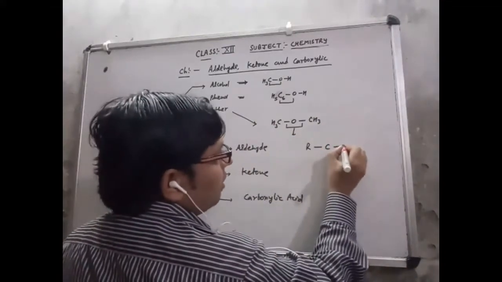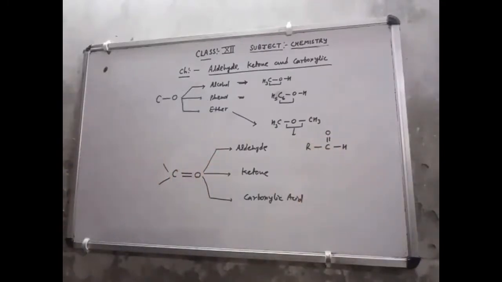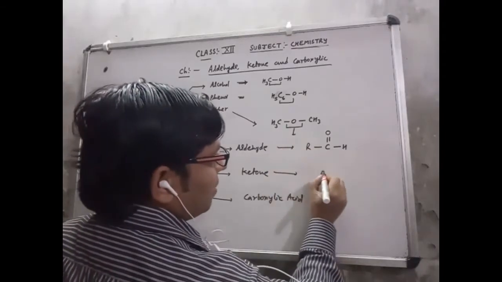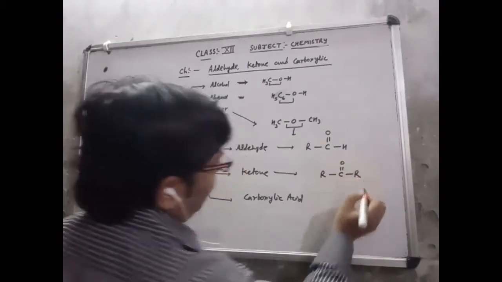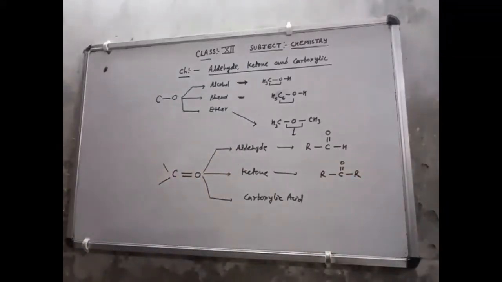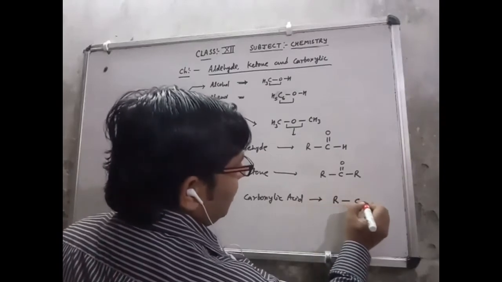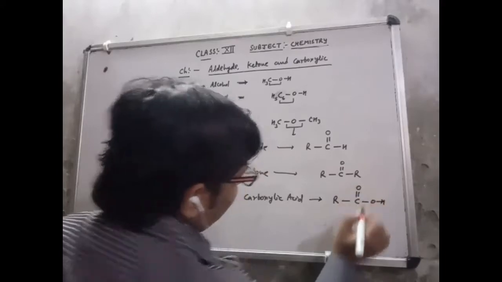For aldehyde, the formula is R single bond CHO, that is single bond H, double bond O. For ketone, it is R single bond C, double bond O, single bond R. And for carboxylic acid, it is R single bond C, single bond O, single bond H, but a double bond O is also available here.